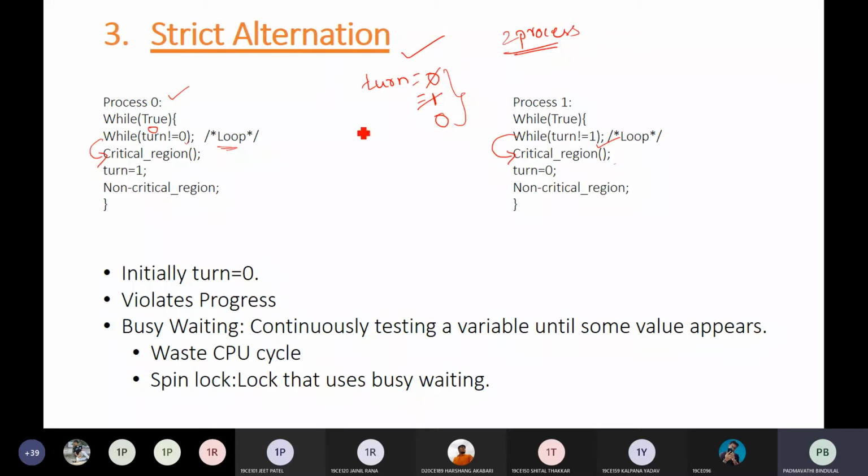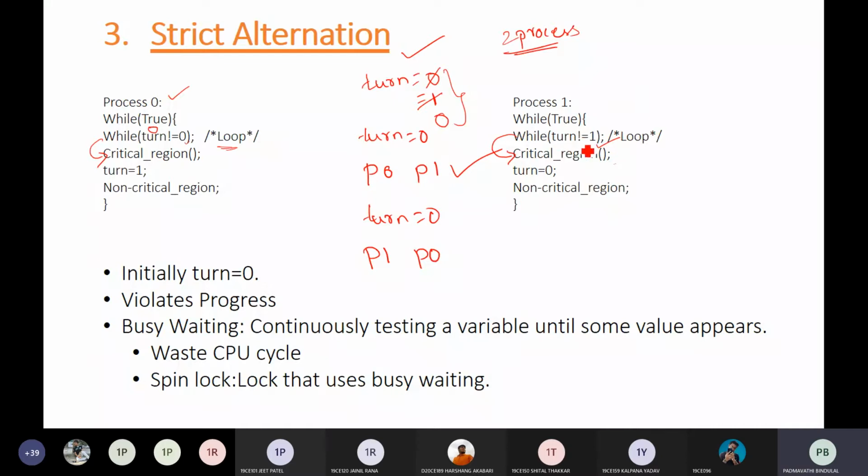But if initially the turn value is 0 and the order of execution is P0 and then P1, then this works totally fine. But if the turn value is 0 and the order of execution is P1 and then P0, let's see what happens. So the turn value is 0.